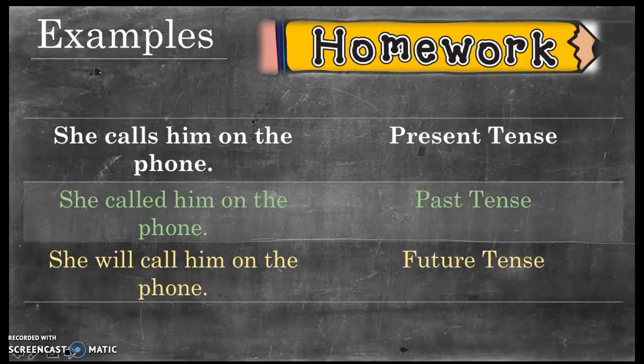So the first sentence, she calls him on the phone. This is an example of present tense because it is happening right now. And as you can see, calls is an action verb. She called him on the phone. This is an example of past tense because this has already occurred. And as we can see, called is the action verb. She will call him on the phone. This is an example of future tense because, as we can see, there's a helping verb, will, and the action verb call, and will is indicating that this has not happened yet, which indicates that this is a future tense sentence.